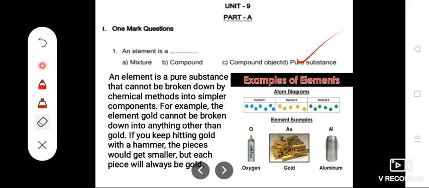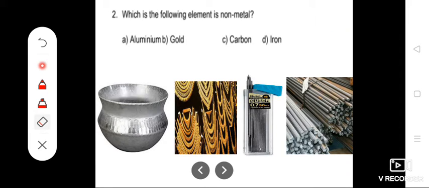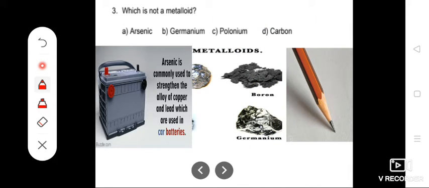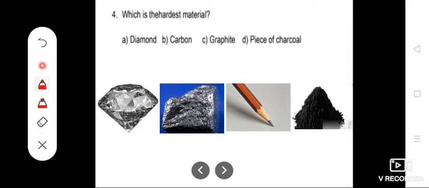Clear? Then second question. Which of the following elements is a non-metal? Aluminium, gold and iron are all examples of metals. Carbon is a non-metal. The next one, which is not a metalloid? Carbon is not a metalloid, because germanium, polonium and the like are all metalloids. What's our question? Which is not a metalloid. So the correct answer, carbon.